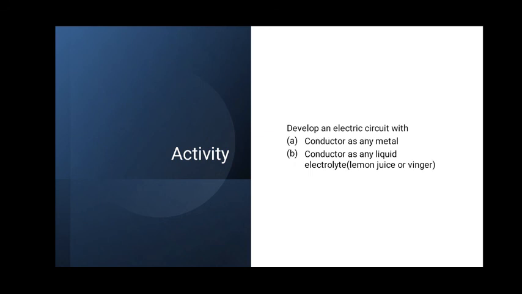Vinegar is nothing but acetic acid, or you can use lemon juice because citric acid is there, or if you have a base like sodium hydroxide, you can go for that, or simple tap water. You can make an electric circuit. You have to draw the same in the project books and submit it. Thank you.